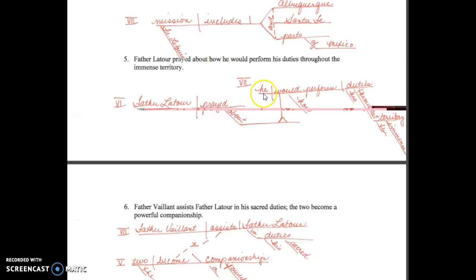So let's get to the main part of the sentence. The subject is he. We have would perform as the verb, and perform what? Perform duties. So we have subject, action verb, direct object, making this a pattern 7. And then we just have the rest of the sentence, which is prepositional phrases and modifiers. His goes below, and then throughout the territory is the prepositional phrase. And then we come back to how, and that is answering the question how. Obviously, that's one of those questions that we associate with adverbs. So the how goes below the verb in that second clause.